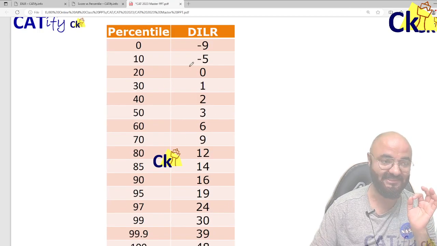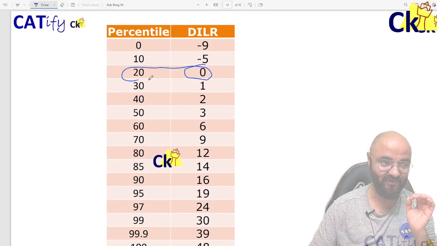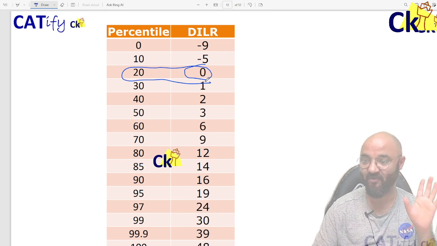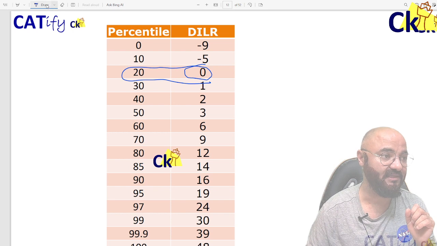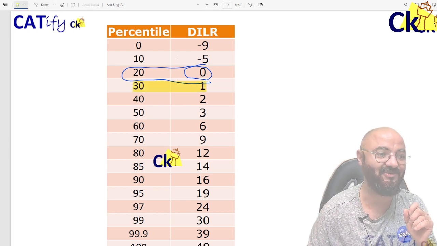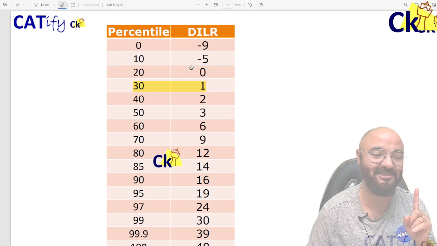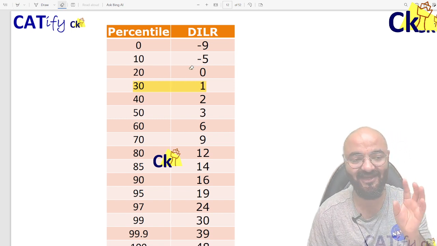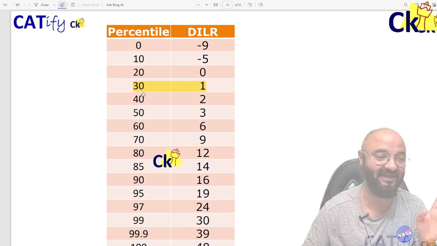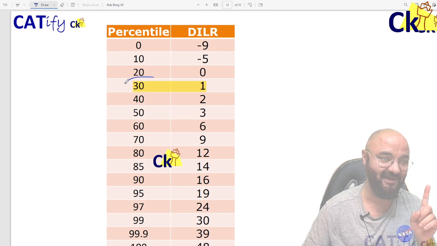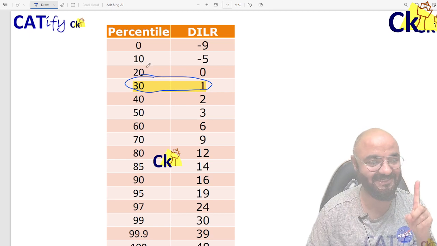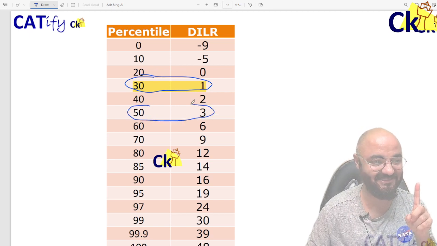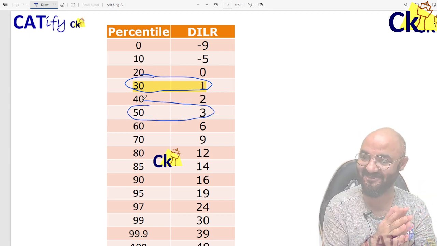So if you score 0 marks, you are scoring 20 percentile. This score versus percentile is purely from the DILR section, scaled scores. Yeah, a 30 percentiler is getting 1 mark. Imagine if I score 30 percentile, if I do one question and two questions, one wrong, one right, or whatever, if I get 1 mark, I'm 30 percentile. If I do one question correct in the whole CAT paper, I'm touching 50 percentile.